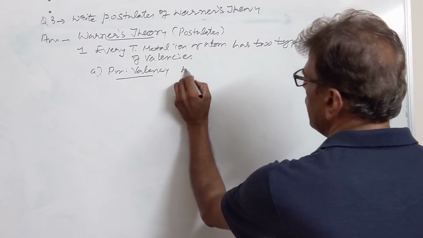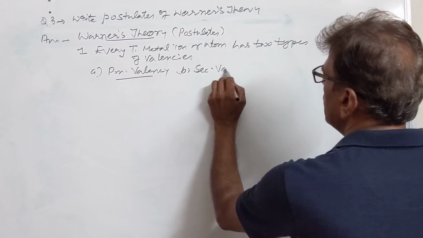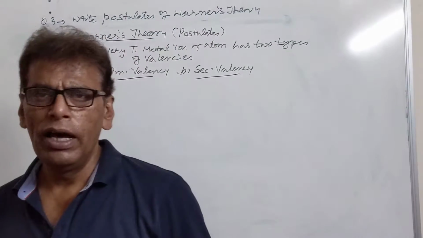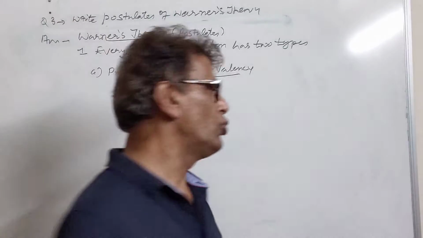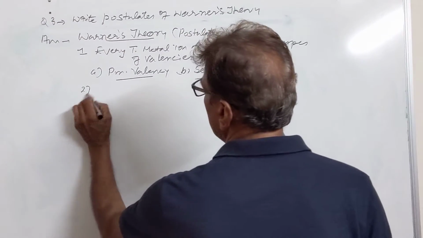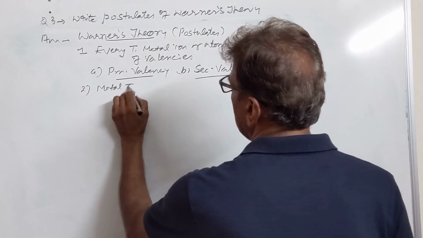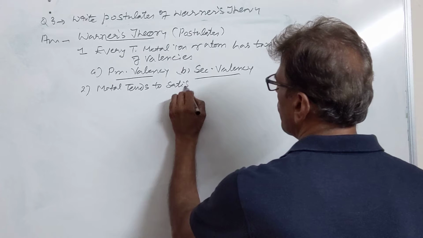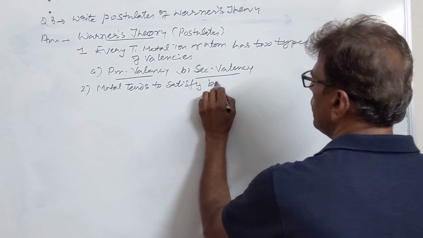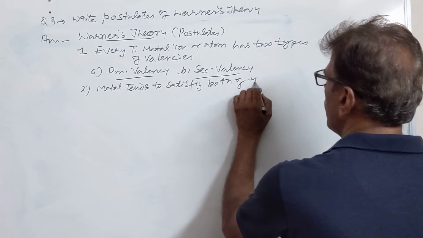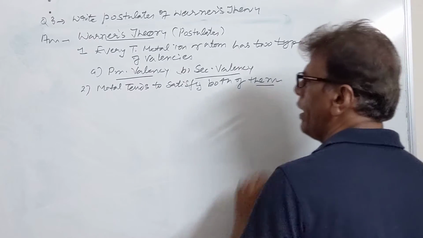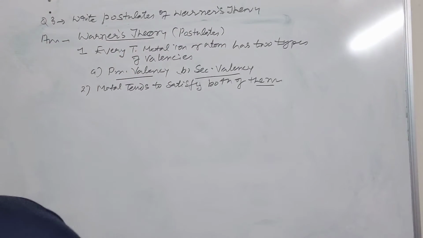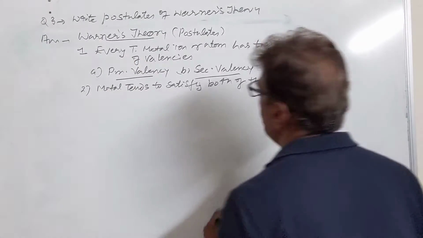Then we have secondary valency, satisfied by metal ion through coordinate bonds, and metal has the tendency to satisfy both of their valency. Primary valencies are satisfied through ionic bonds, and secondary valencies are satisfied through covalent coordinate bonds.